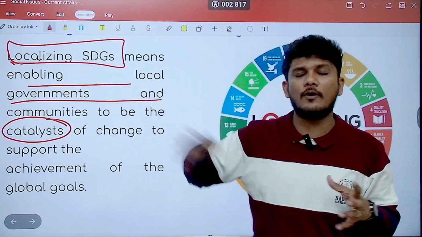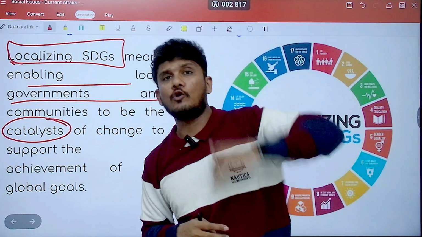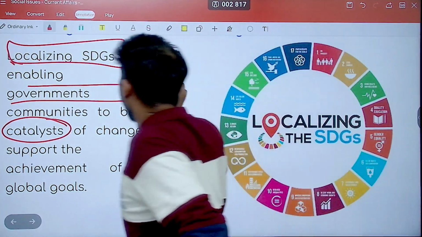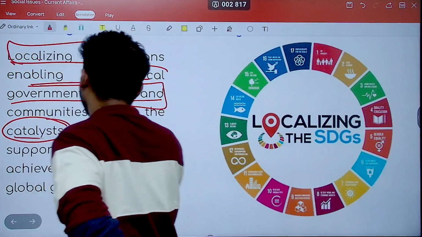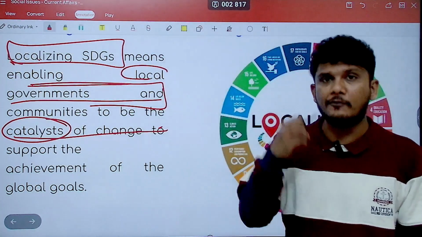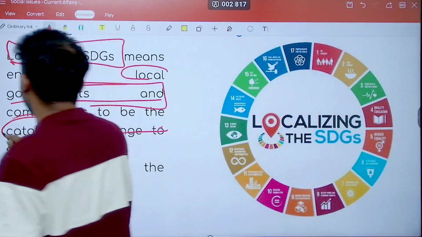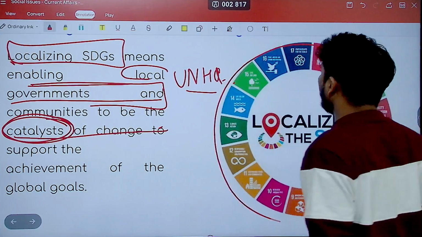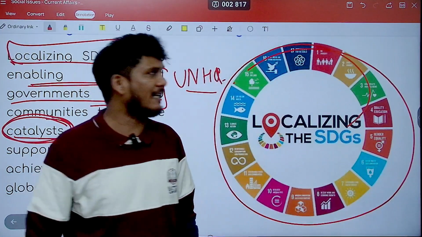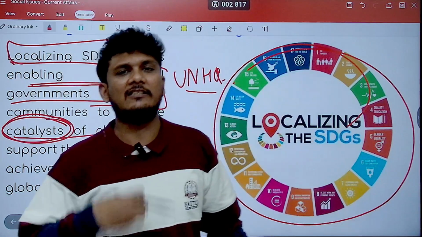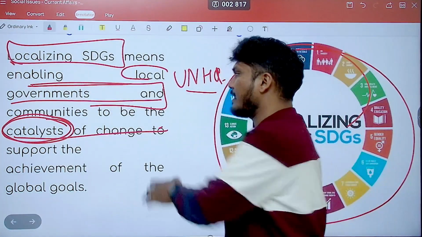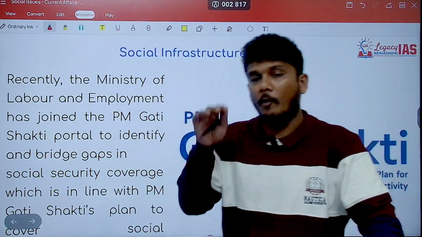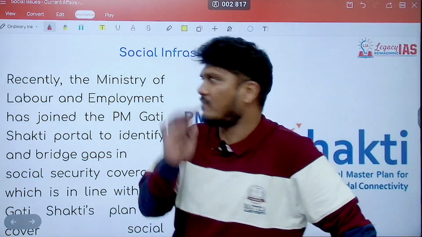This is exactly what it's trying to mean over here. We have a goal to achieve. Now the local people, the regional people, the local level government should act as a catalyst of change to support the achievement of the global goals. So remember this word, catalyst. Remember that this event took place in United Nations headquarters, and this is what we are talking about, localizing the SDGs. All the 17 SDGs need to be approached in this manner in order to involve the lowest level or the bottommost level of the governance system as well.